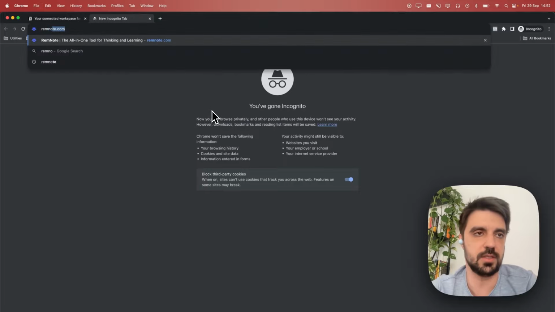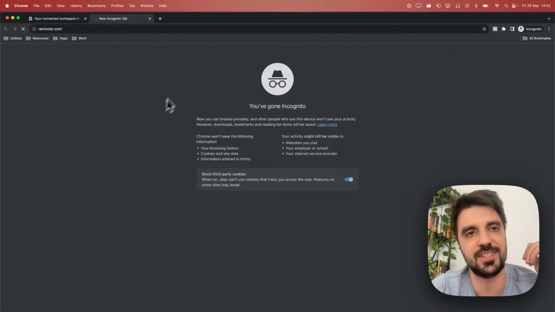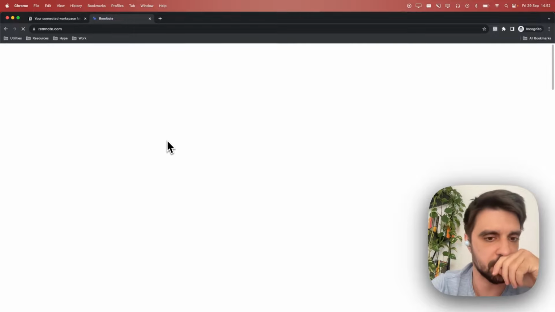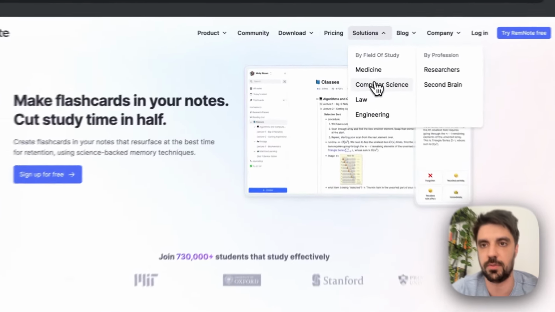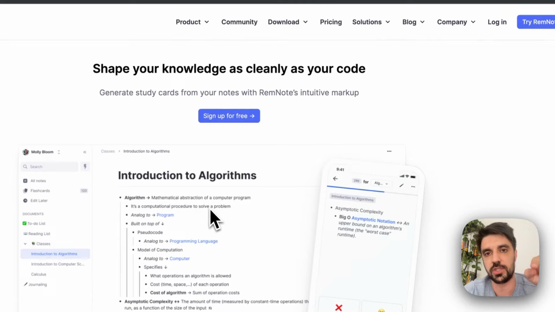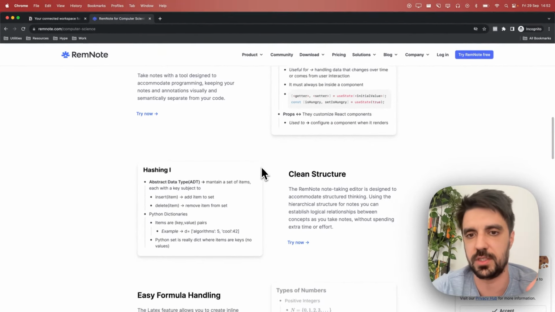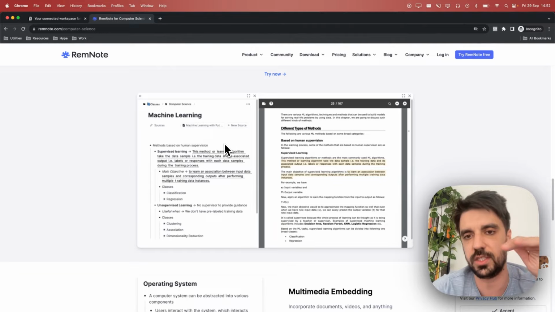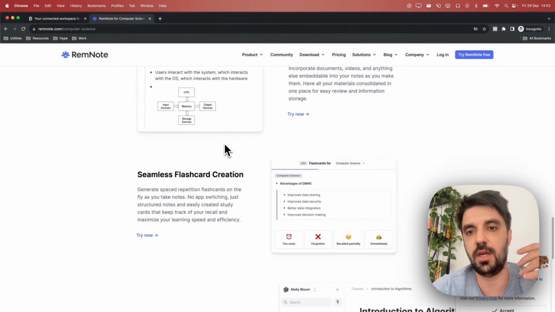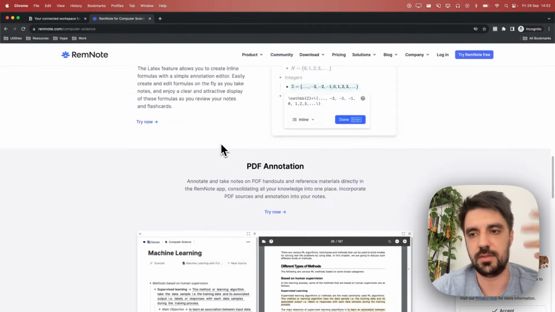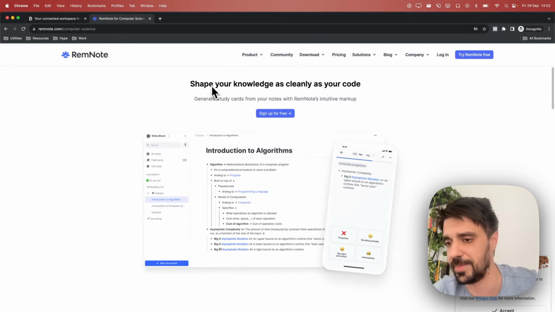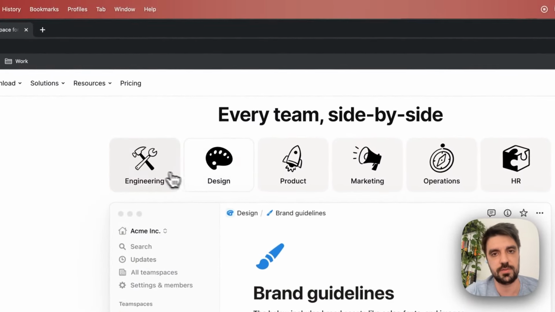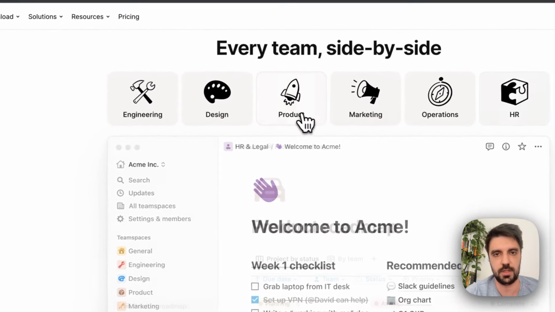I say this because, and I aim to analyze this page eventually, Remnote here, they have something on software developer or code, I don't remember. I need to see where again. Solutions, computer science. I used these guys for a while just because of this page, and I barely read through it. I just skimmed through this page and felt at ease that they got me because they had code and computer science, and they got me, even though it's just a page. So think about this. This is very strong. I really like this. 10 out of 10.